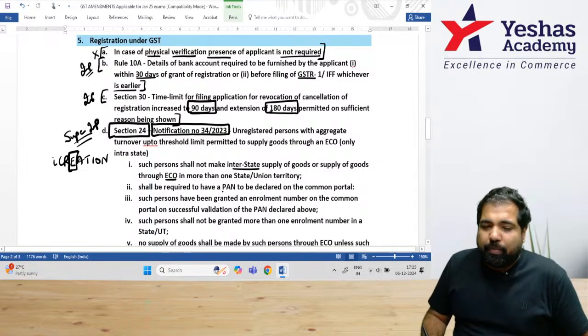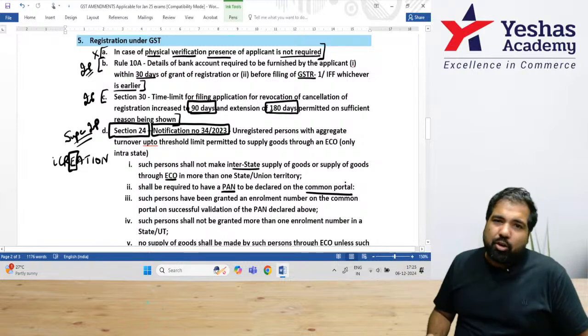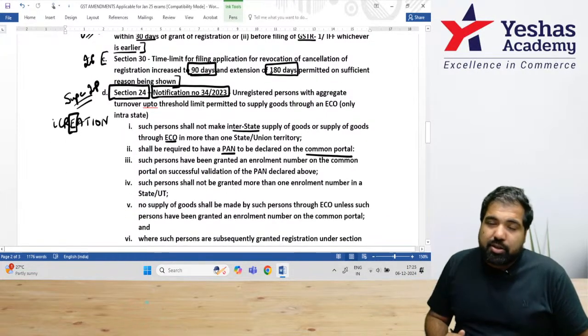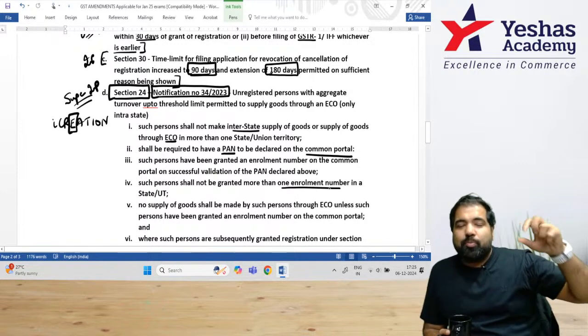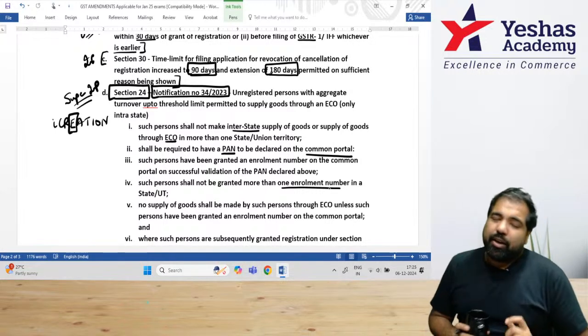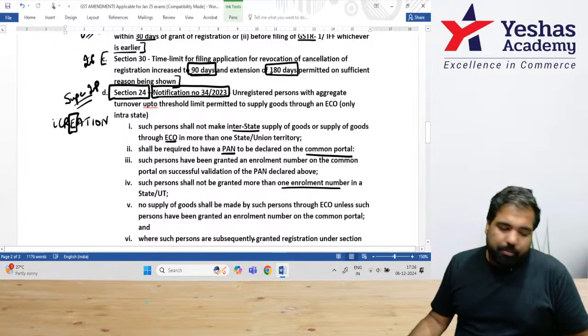Next, you have to have a PAN and you need to declare that PAN on the common portal that, listen, I am supplying on e-commerce operators. You cannot supply on multiple e-commerce operators in different states. No, only in one state. And you will be given an enrollment number whereby they will watch you. How many t-shirts have you sold? If you sold more than 20, 40 lakh, they will then need to register you. And once they register you, they will take back the registration, the enrollment number.